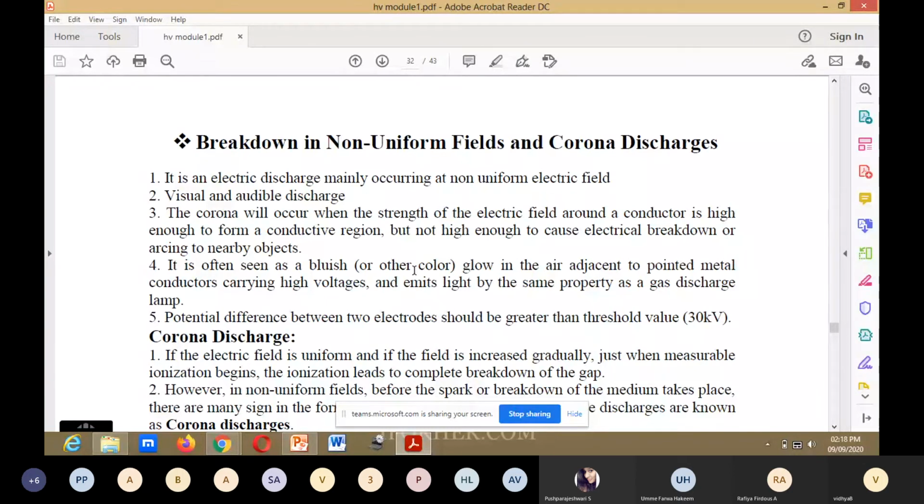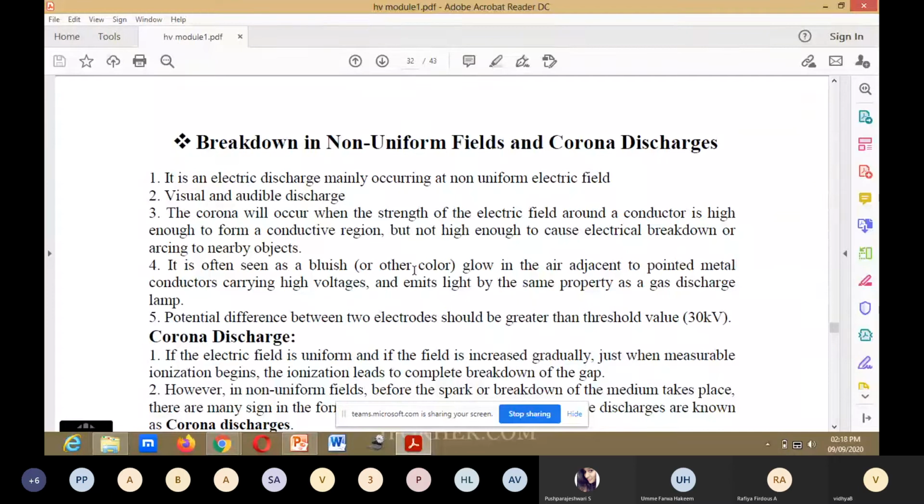The corona will occur when the strength of the electric field around a conductor is high enough to form a conductive region, but not high enough to cause electrical breakdown or arcing. It is often seen as a bluish or other color glow in the air adjacent to pointed metal conductors carrying high voltages, and emits light by the same property as a gas discharge lamp.